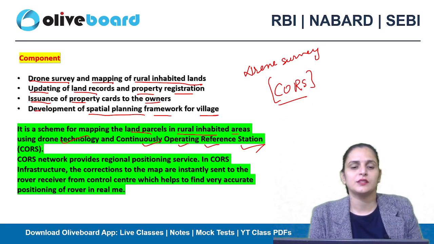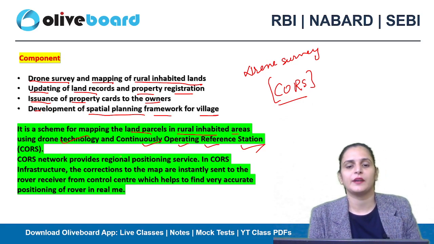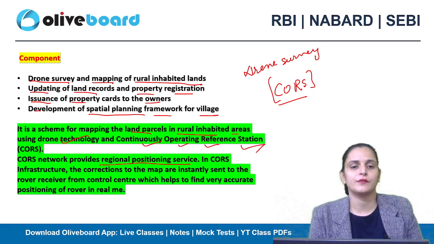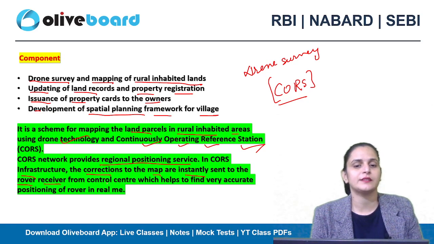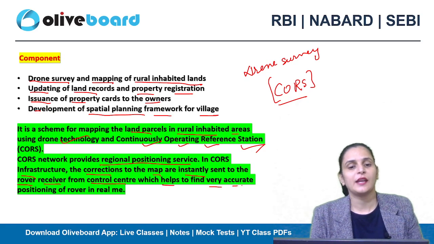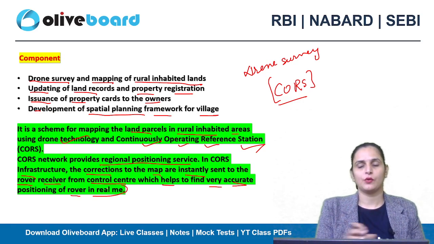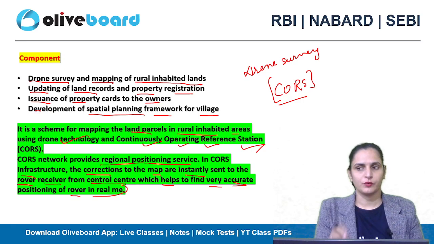The CORS network provides regional positioning service for specific regions. In the CORS infrastructure, the corrections to the maps are instantly sent to the rover receiver from the control center, which helps find very accurate positioning of rovers in real time.